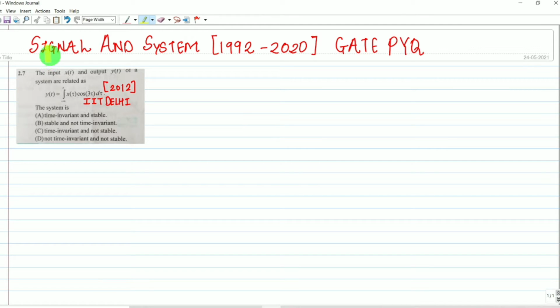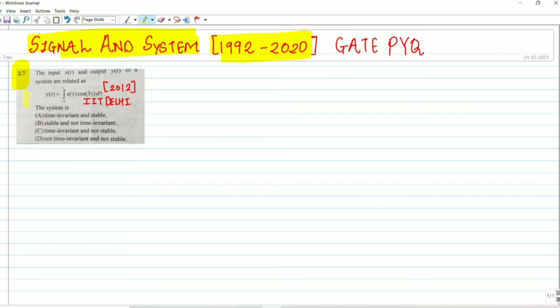In this presentation, we are going to solve signal and system previous year GATE questions from 1992 to 2020. In the previous video, we have discussed up to question number 2.6. Now we are going to discuss question number 2.7. This is the GATE problem related to classification of system. So let's get started. Let's discuss problem number 2.7.